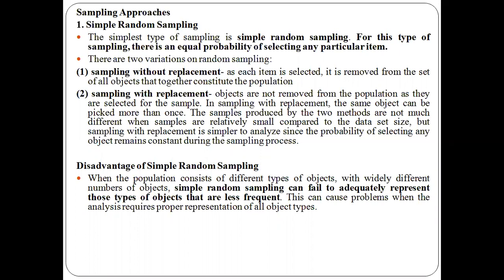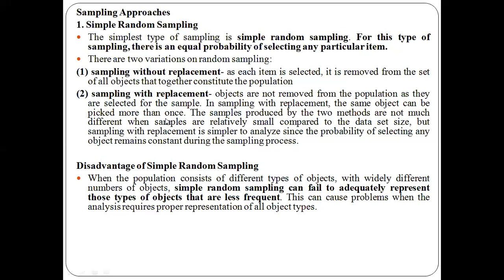Then which one is better here, sampling without replacement or sampling with replacement? Both approaches will give you the same result. But sampling with replacement is somewhat easier to analyze compared to sampling without replacement.